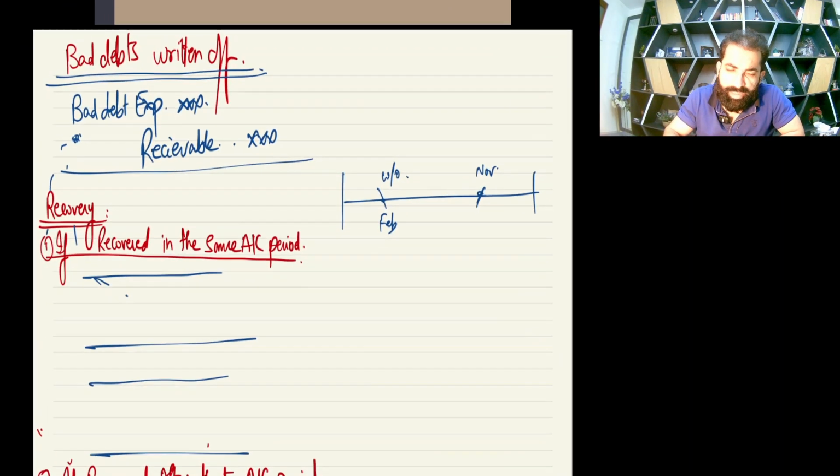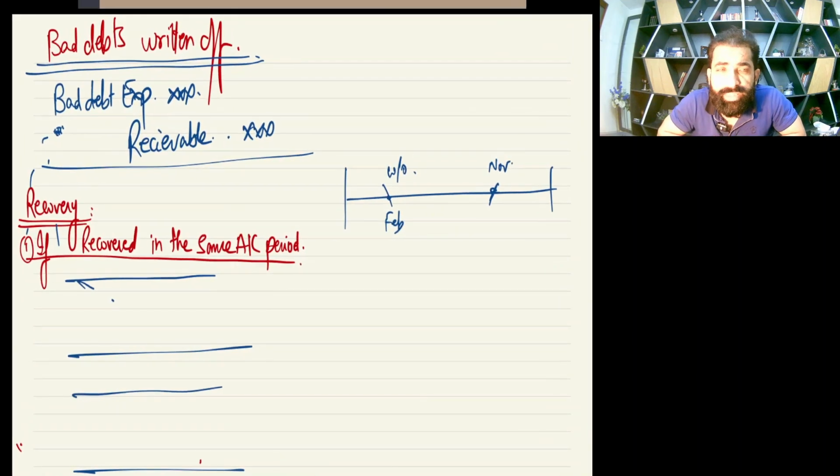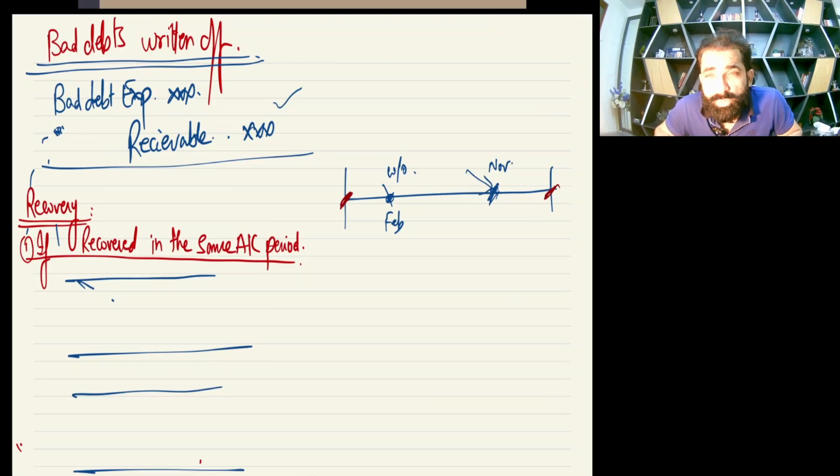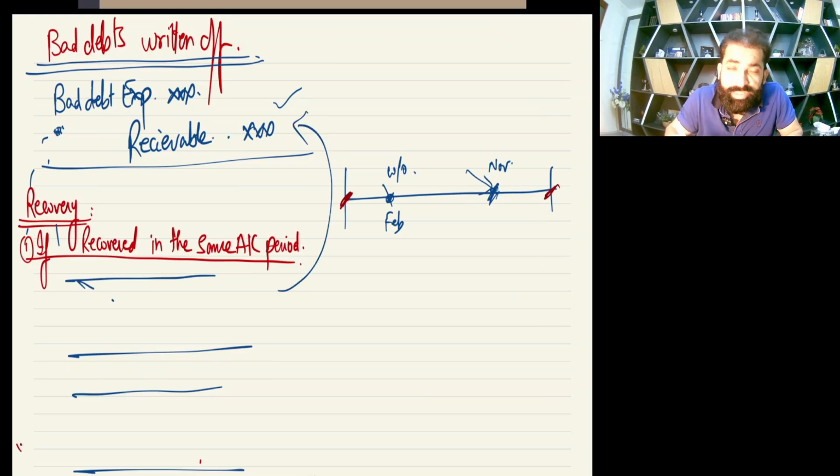The first case is if recovered in the same accounting period. For example, there is an accounting period of January to December, and you wrote off one debtor in Feb, and now this guy came back in November, within the same accounting period. So now what will happen? See, in Feb, when you made the entry of written off, you made this entry. But now the customer came back with the cash, so that means there is no loss. So, in other words, this entry we made was incorrect.